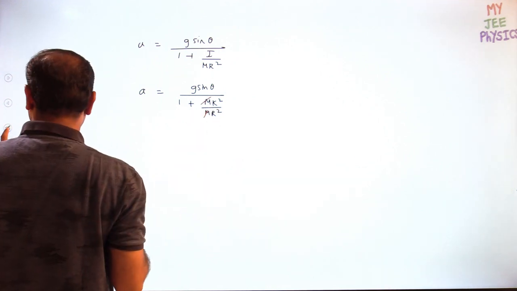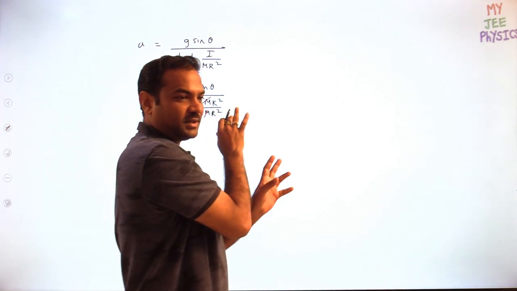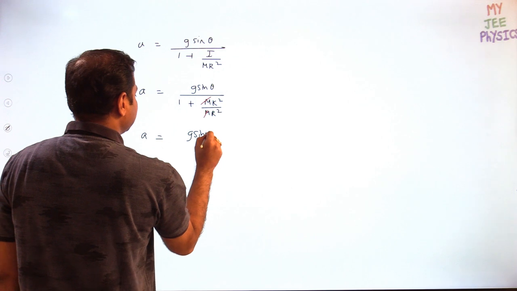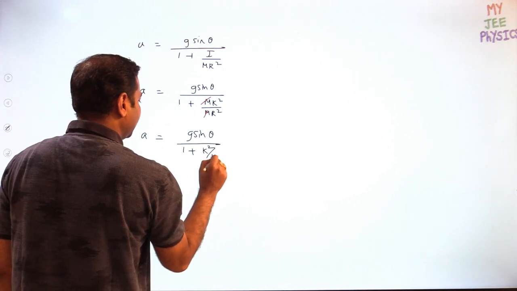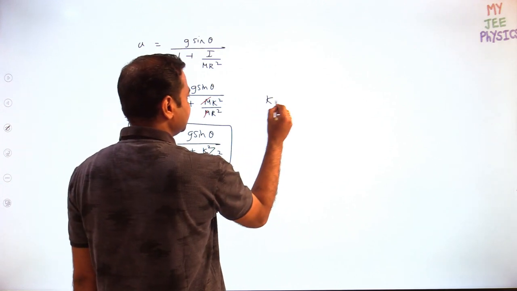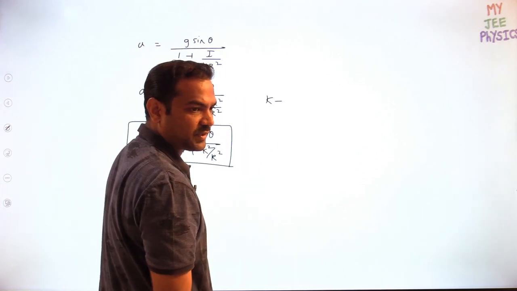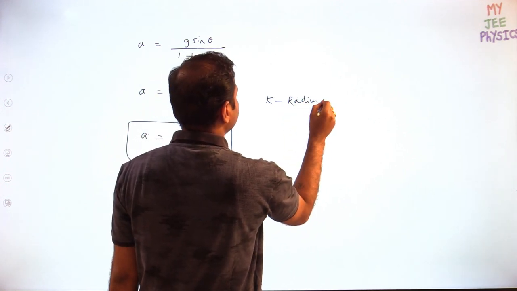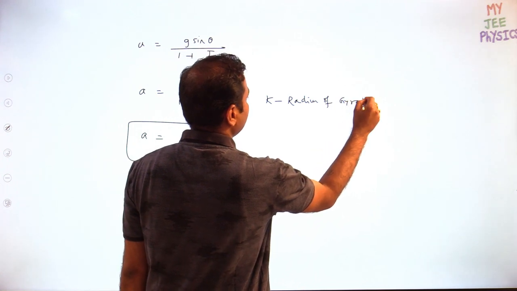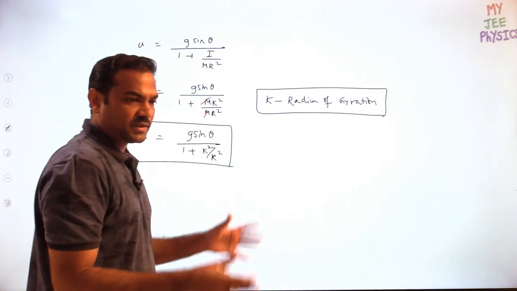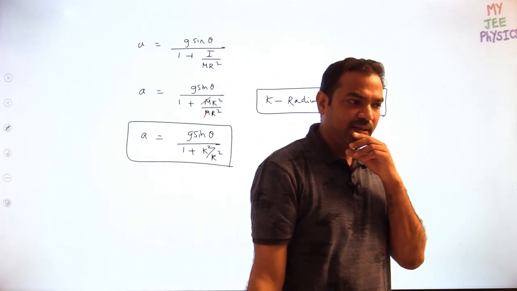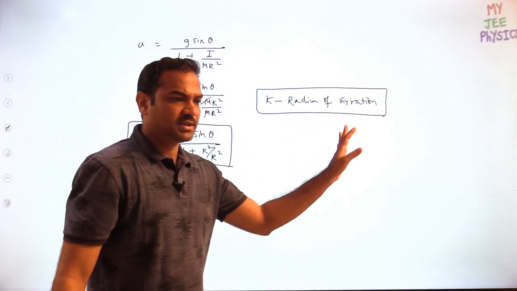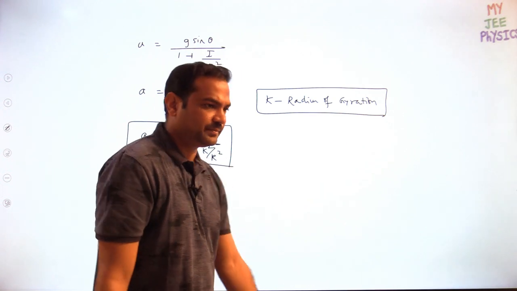There is some idea behind this cancellation of m. I'll explain that part, don't worry. So g sin theta by 1 plus k square by R square. By the way, what is the k? I is equal to mk square. K is called the radius of gyration, meaning conversion of an object into a particle. If you remember it, okay; otherwise not that important, but try to remember the definition of radius of gyration.